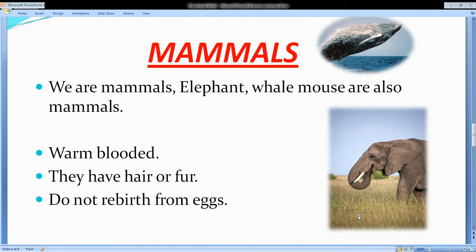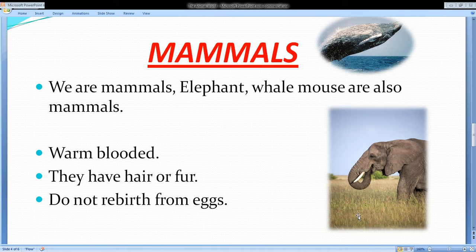Now, we learned that mammals are included in vertebrates, right? And I told you that we humans are mammals. Elephants, whales, and mice are also mammals.